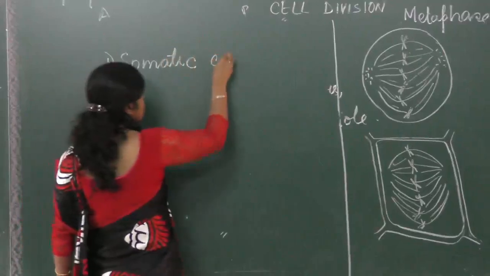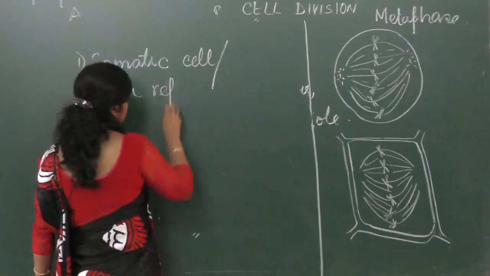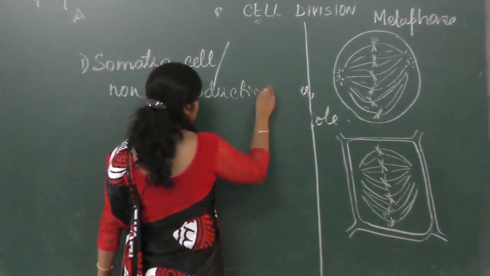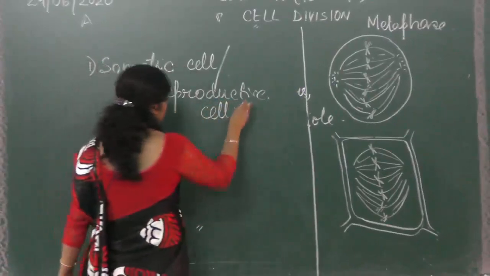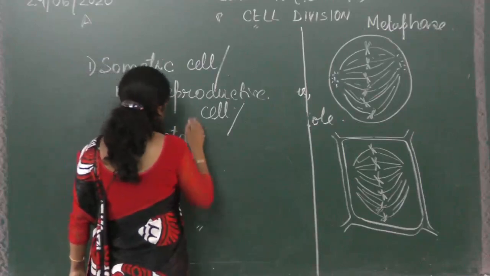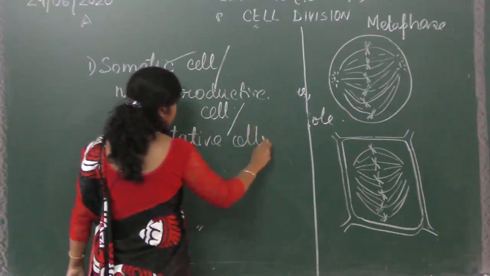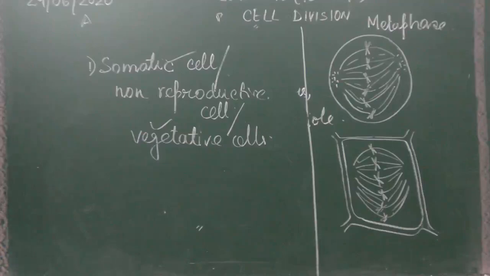Somatic cells means non-reproductive cells. Non-reproductive cells means the cells which are not forming gametes, all right? Or the vegetative cells; you can use any of the terms, either somatic or vegetative. All right, vegetative cells.